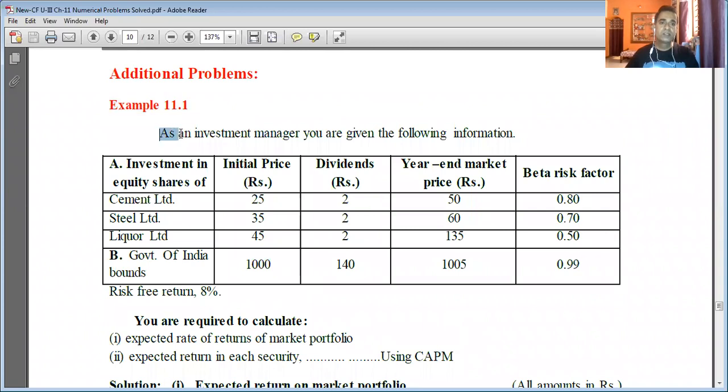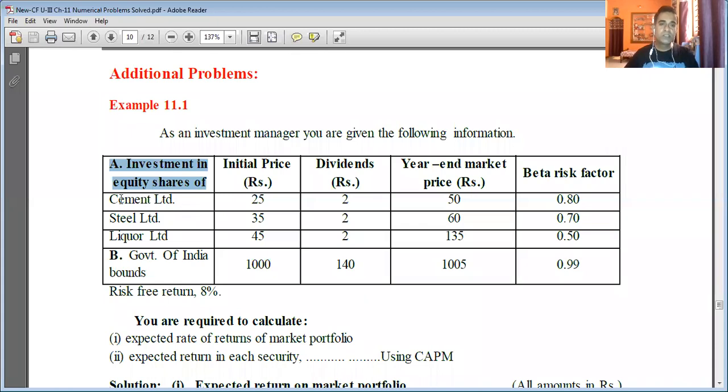As an investment manager, you are given the following information. So this is the data given to us. Let us see what the data is.